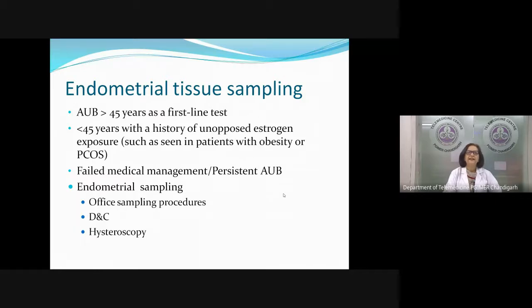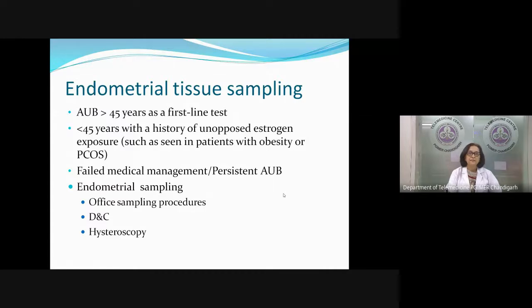Sampling is indicated in all women after the age of 45 if they are having abnormal uterine bleeding, as a first line test. This you must remember, that we have to take a tissue sample from the endometrium if the woman is more than 45 and you have decided that yes, her bleeding is abnormal. Why we have chosen 45 years is because the chance of malignancy increases as the age increases, and usually it is not very common less than 45 years of age.